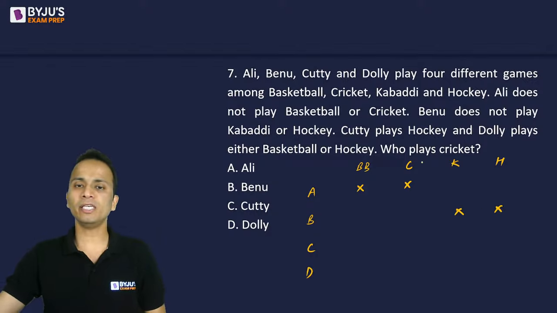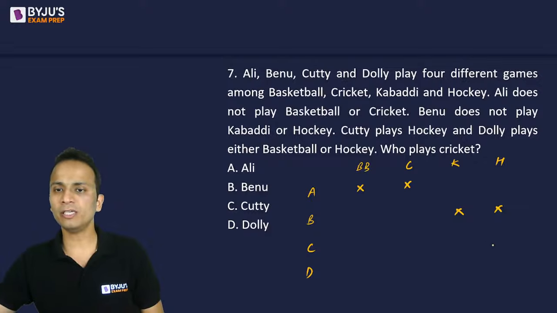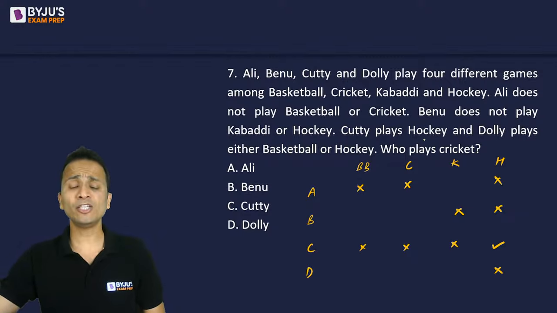C plays hockey. So if C plays hockey, C will not play any other game, and hockey will not be played by any other person. And D plays either basketball or hockey. Now D plays either basketball or hockey.